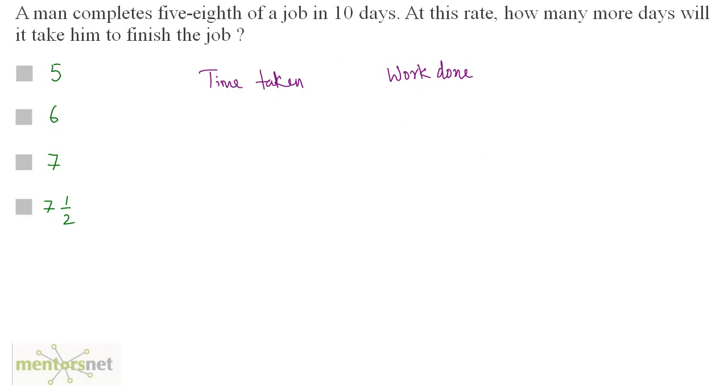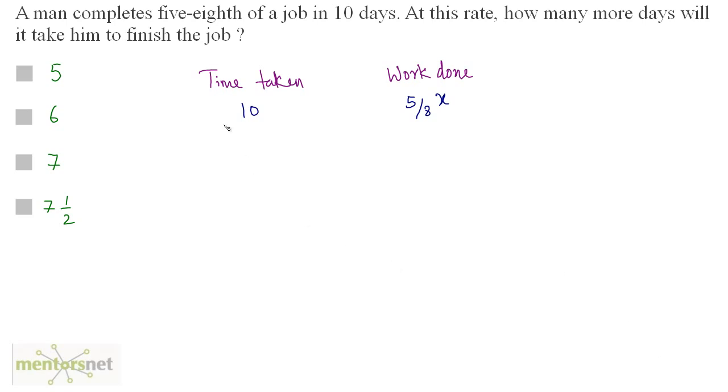So a man completes 5/8 of a job in 10 days. So the time taken is 10 days and he completes 5/8 of a job. So 5/8 is the work done. Now let us assume that the total work is X, right? So in 10 days he does 5/8 of X. Now next we have been asked, at this rate how many more days will it take him to finish the job?